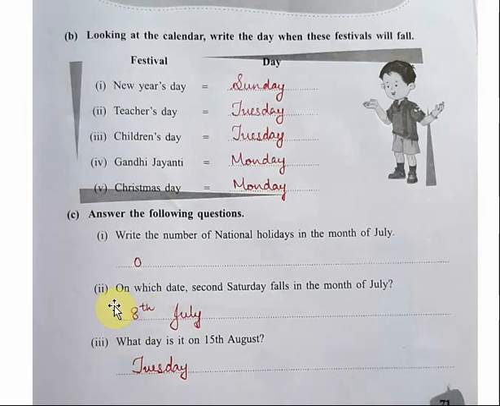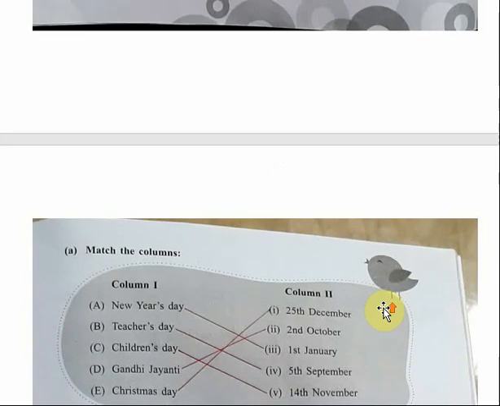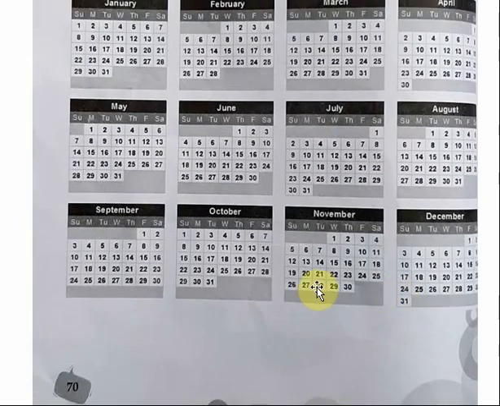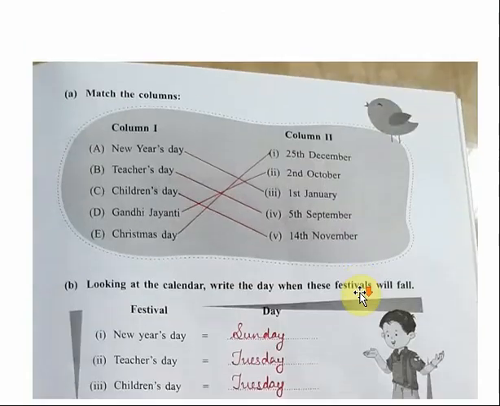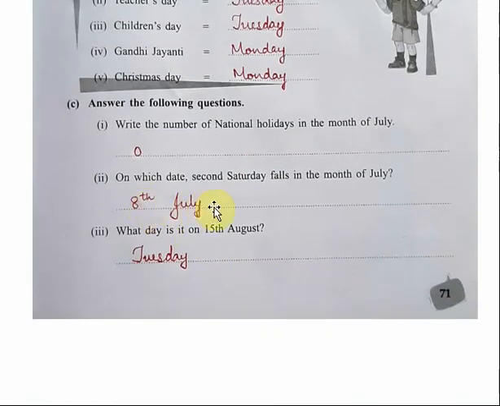Now, next question. On which day second Saturday falls in the month of July? So as per the calendar above, we have to find out the date on which second Saturday falls in the month of July. So let us have a look on the calendar given here. This month is July. First Saturday, you can see is on 1st July and second time Saturday appears, that is second Saturday is on 8th July. You can see here 8 is the second Saturday. So you can write here the answer 8th July.